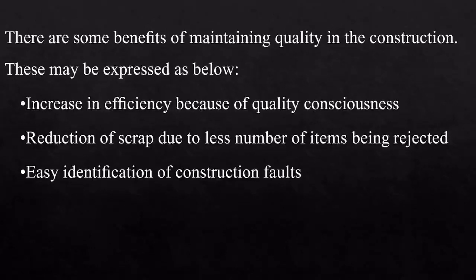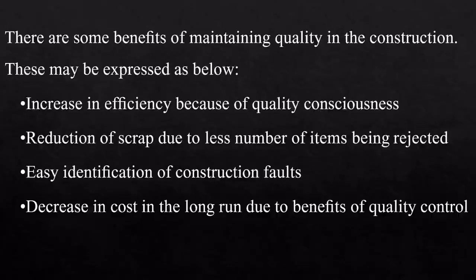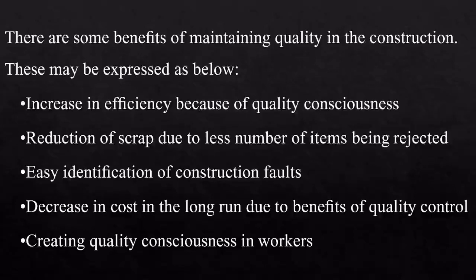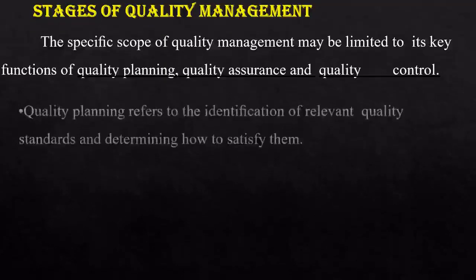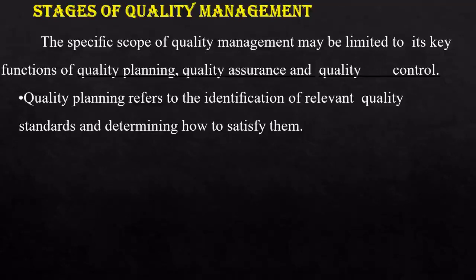And you can easily identify if there is any fault in the construction, if there is any faulty planning, faulty design, faulty analysis, etc. And it is highly economical. So an increase in cost in the long run can be avoided, can be controlled. Then, creating quality consciousness in workers. Now, what are the stages of quality management?